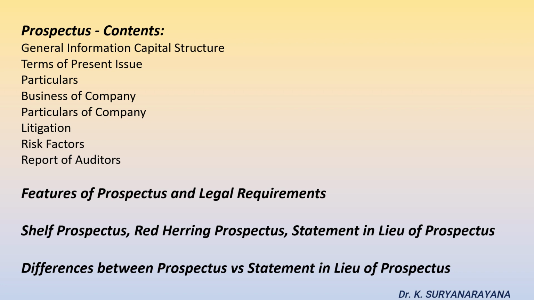Now let us know about the legal requirements of a prospectus. Dating of prospectus. According to section 26 of the Companies Act 2013, a prospectus issued by a company must be properly dated, the date of publication of the prospectus. Second, registration of prospectus, section 27. According to section 27 of the Companies Act 2013, the registration of a prospectus involves the following points: nature, time, signature, date of issue, contents.